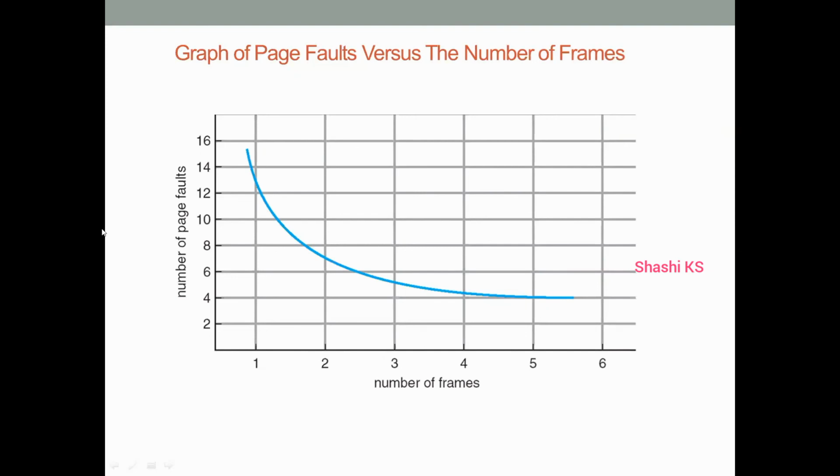So the final concept is that when we increase the number of frames, the number of page faults is going to decrease. And if we have a smaller number of frames, we are going to have more page faults. So that is all about the concepts for today's lecture.